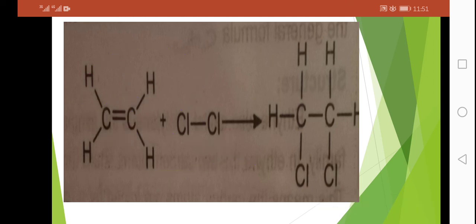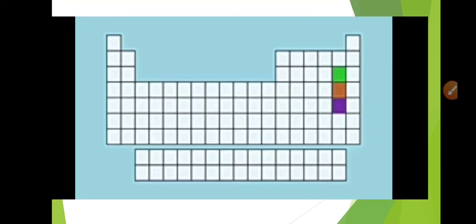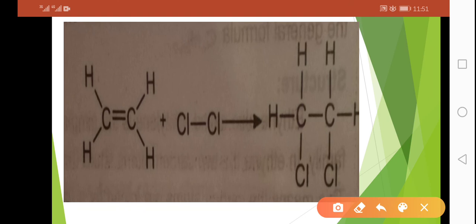So resultantly we will obtain 1,2-dichloroethane. This chlorine is at carbon number 1, and this chlorine is at carbon number 2, so its name will be 1,2-dichloroethane. After the reaction of a halogen, that is chlorine, with ethene, we will obtain this product.